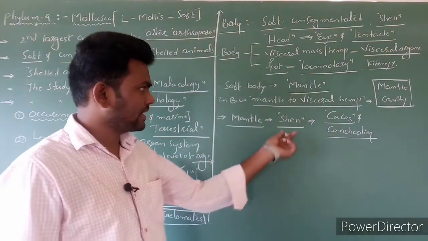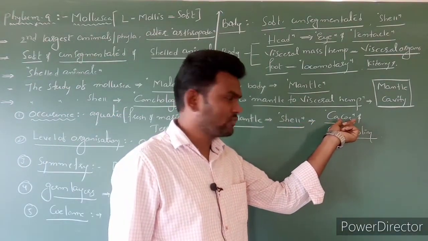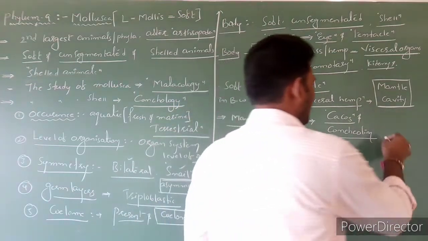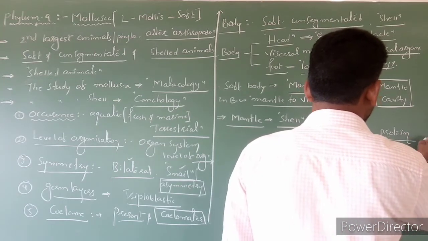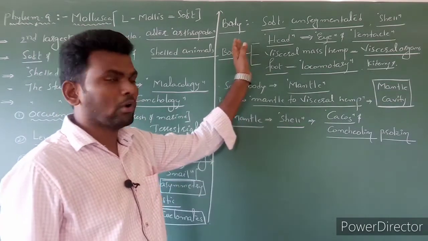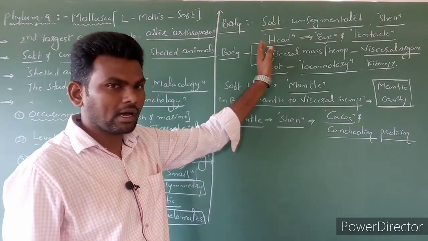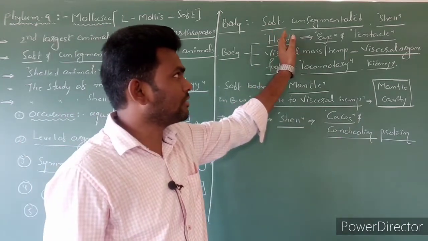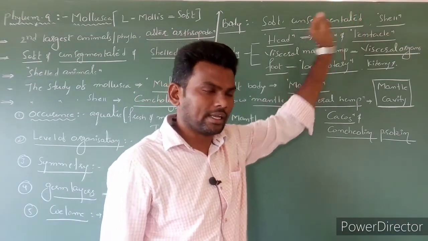The shell is nothing but an external skeleton, which is made up of calcium carbonate as well as conchiolin proteins. So this is regarding the body. The body is divided into three parts. The first one is the head, then the visceral mass or visceral hump, and the last one is the foot. The head contains sense organs, the eyes, as well as sensory organs, the tentacles.